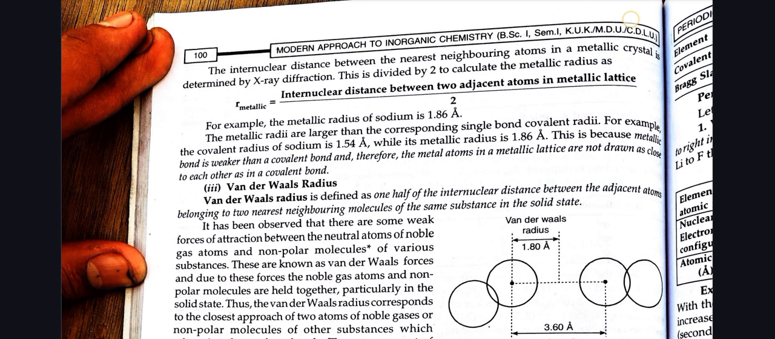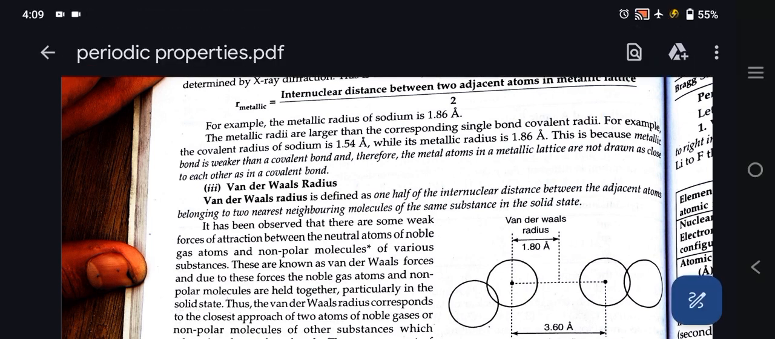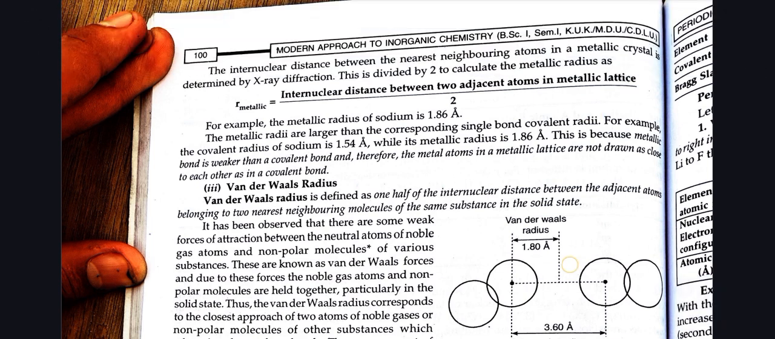The metallic radii are larger than the corresponding single bond covalent radii. For example, the covalent radius of sodium is 1.54 angstrom, while its metallic radius is 1.86 angstrom. This is because the metallic bond is weaker than the covalent bond, and therefore the metal atoms in a metallic lattice are not drawn as close to each other as in a covalent bond.